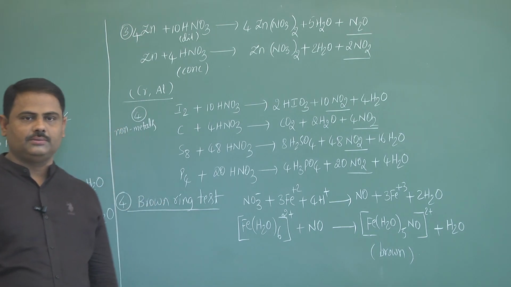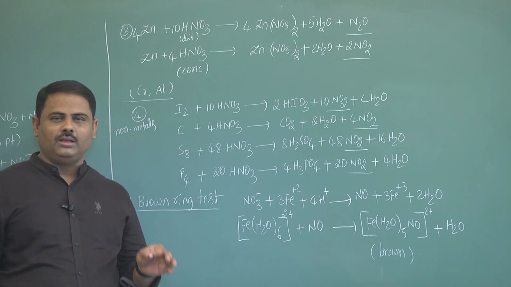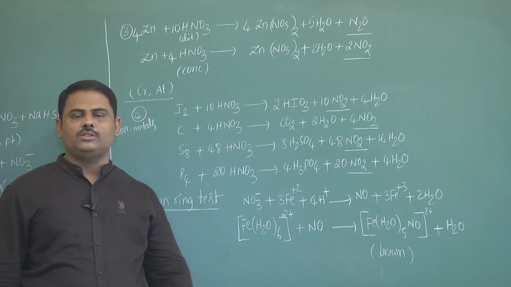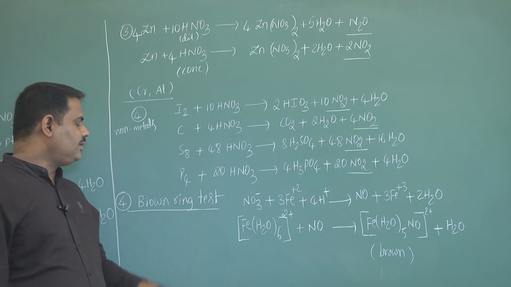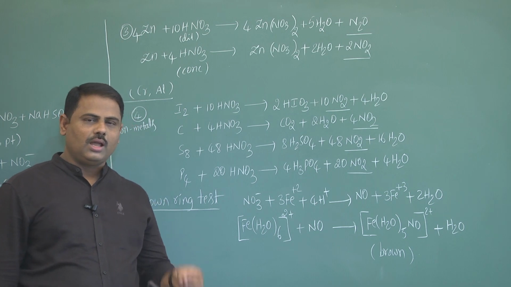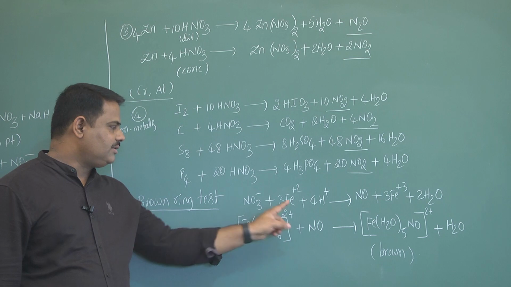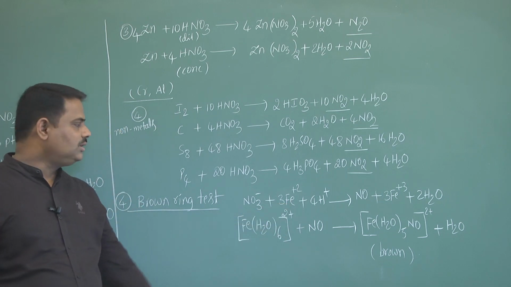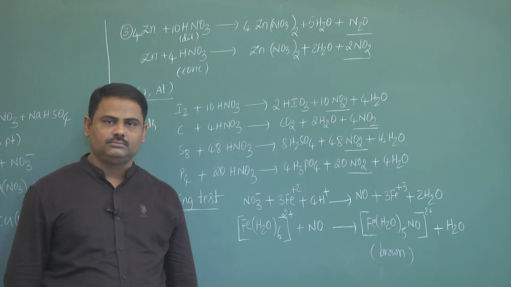Brown ring test. This test is used to identify nitrate ion in a given solution. First you have to take the nitrate solution, to that add freshly prepared ferrous sulfate and then add sulfuric acid drop by drop.